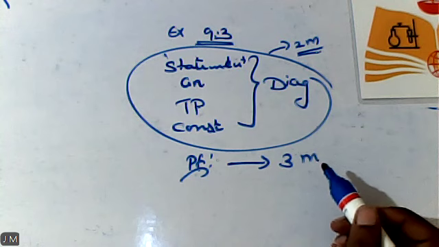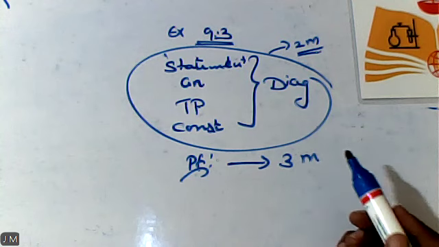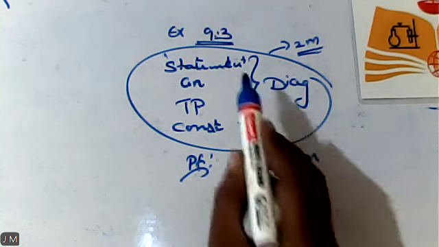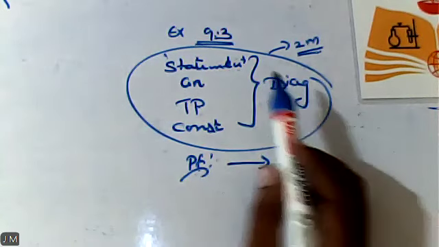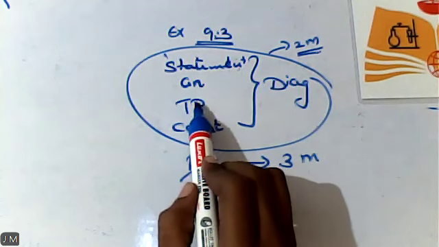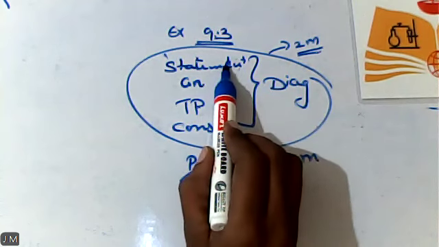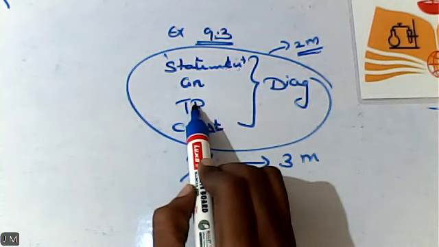Don't try to omit any steps. You must write the statement as it is given in the question paper. Try to write the same thing as it is in the answer script also. With the help of the statement itself, you will be able to identify the given that as well as the to prove that.